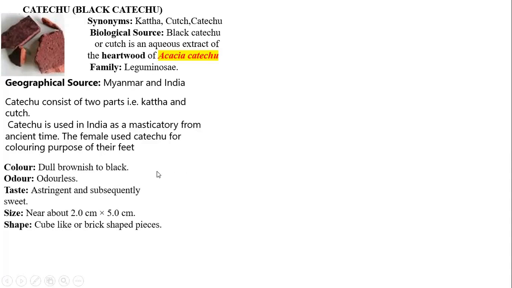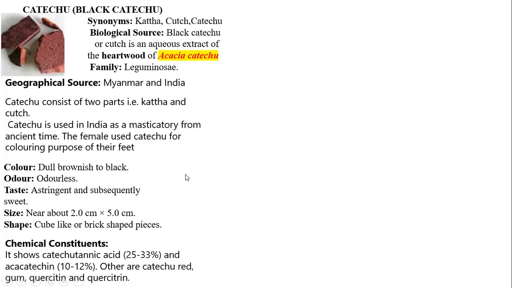Okay, so color, what is the color? Dark brown to blackish color. Odor none, taste astringent or subsequently sweet. Size near about 2 to 5 centimeter. Then cube-like or brick-shaped pieces are what you observe in case of this particular drug.